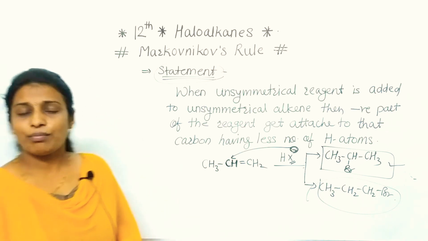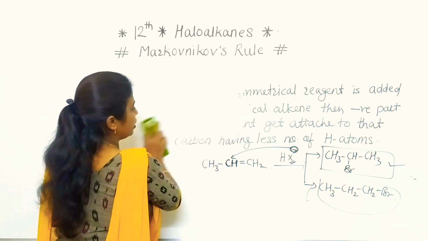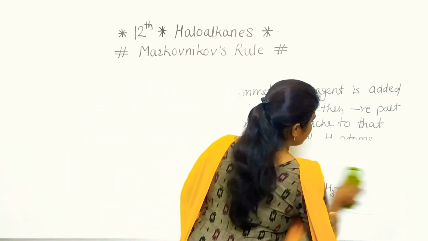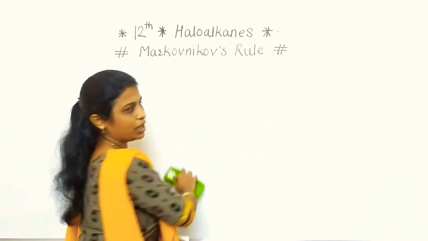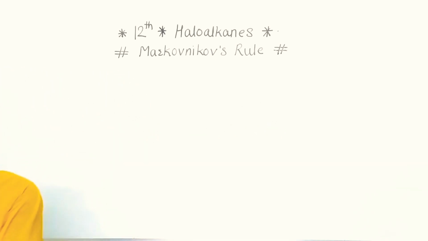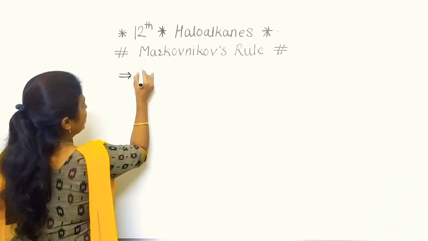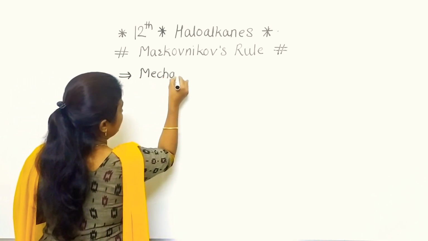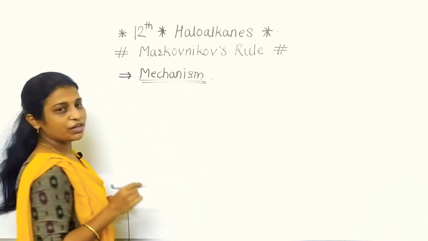Now if we consider the mechanism of this reaction, because mechanism is very important to understand this concept. What is the exact concept behind that mechanism? Listen carefully. See, what is the unsymmetrical alkene?